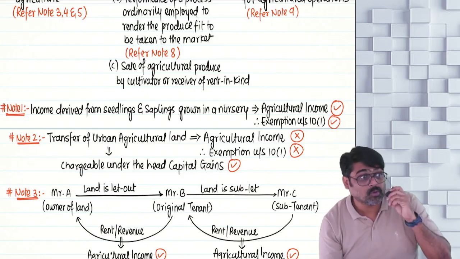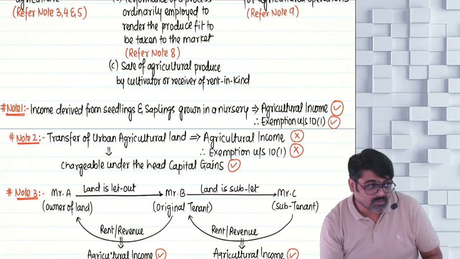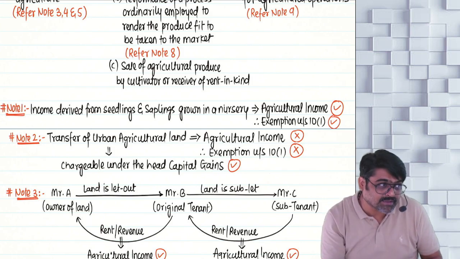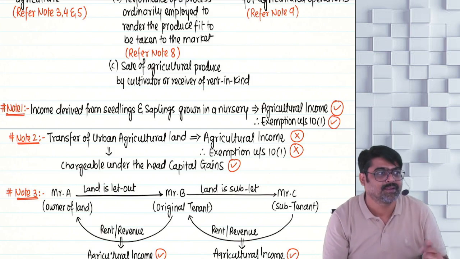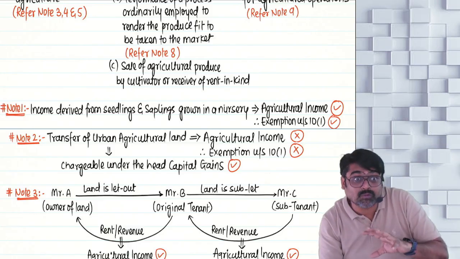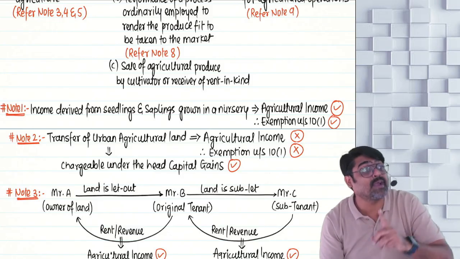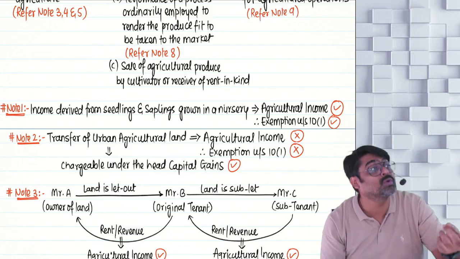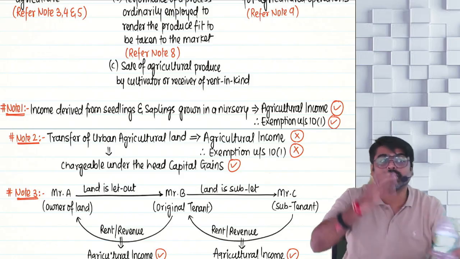They are talking only about urban. What if any rural agricultural land you transfer? Are they telling you that it will not be treated as agriculture income? Meaning that they are not telling you directly. But with this explanation, you have to derive that interpretation. That since they do not want to exempt this income, hence they are telling about this income.